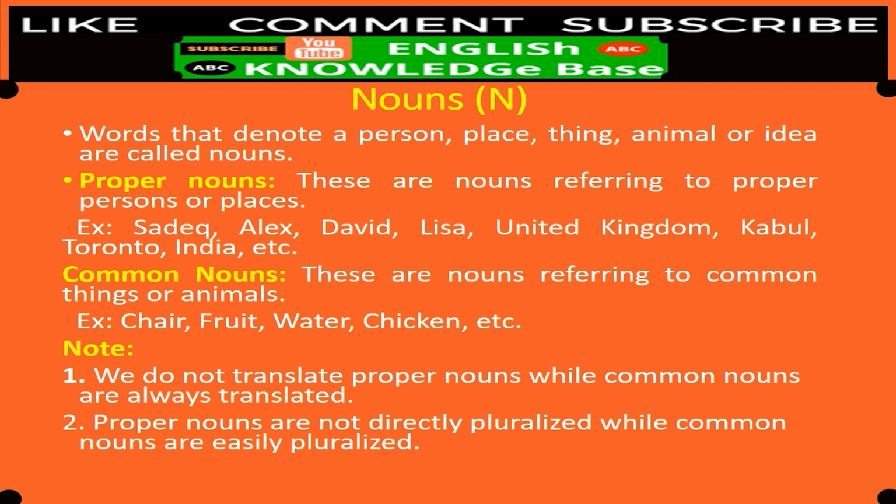And nouns have many kinds. Let's have a look at 2 kinds, proper nouns and common nouns. Proper nouns are nouns referring to proper persons or places. For example, we have Sadiq, Alex, David, Lisa, United Kingdom, Kabul, Toronto, India, and so on. And common nouns are nouns referring to common things or animals. For example, chair, fruit, water, chicken, etc.